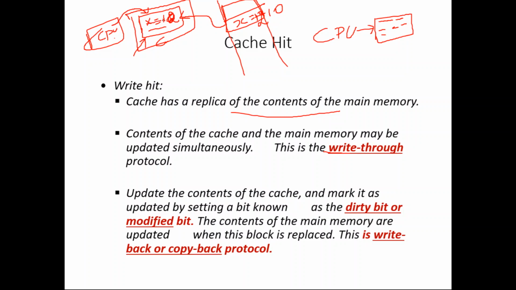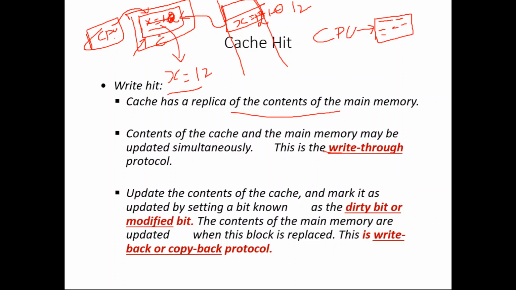So initially this is 10, which we are making 12. While you are making this 12, at the same time change the content of the main memory also. This also you make 12.